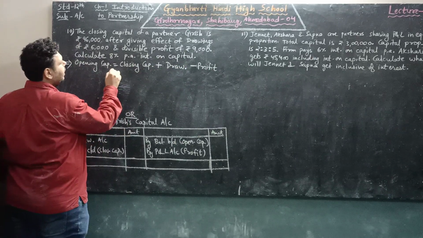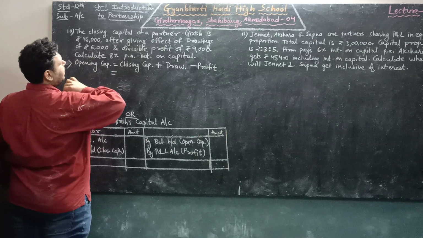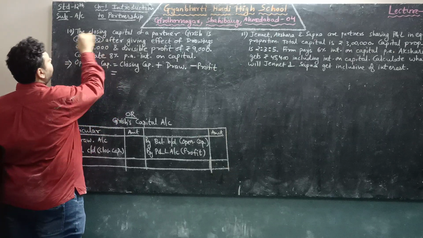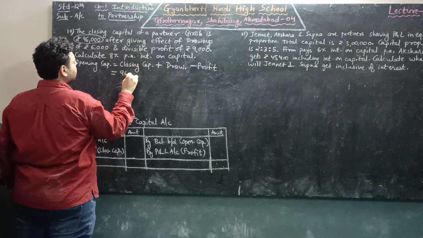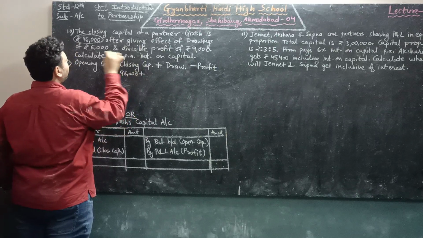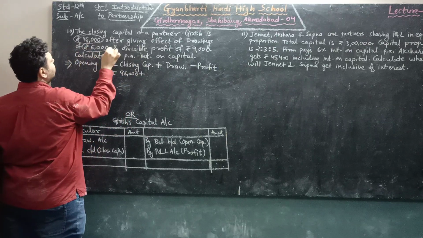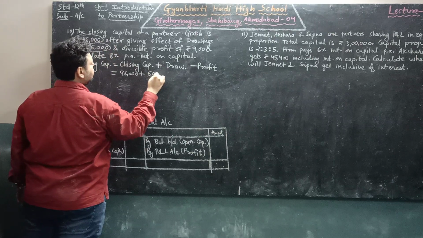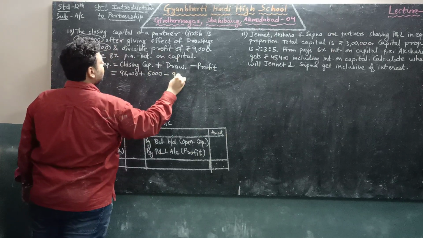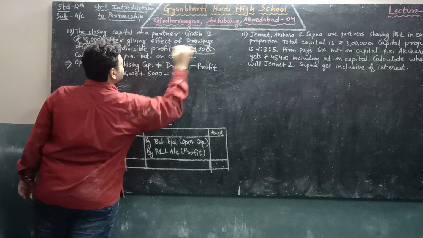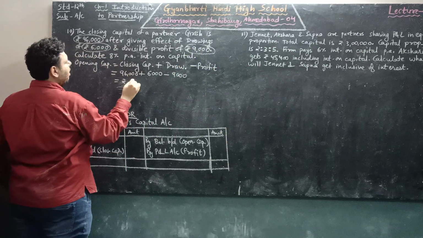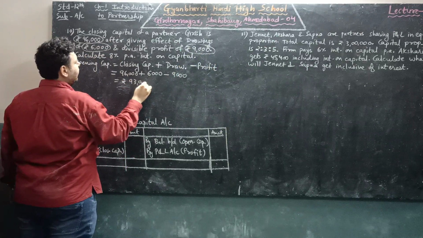So closing capital here is given as rupees 96,000 plus drawing is rupees 6,000 and profit is 9,000, that will be subtracted. On calculation we will get rupees 93,000.